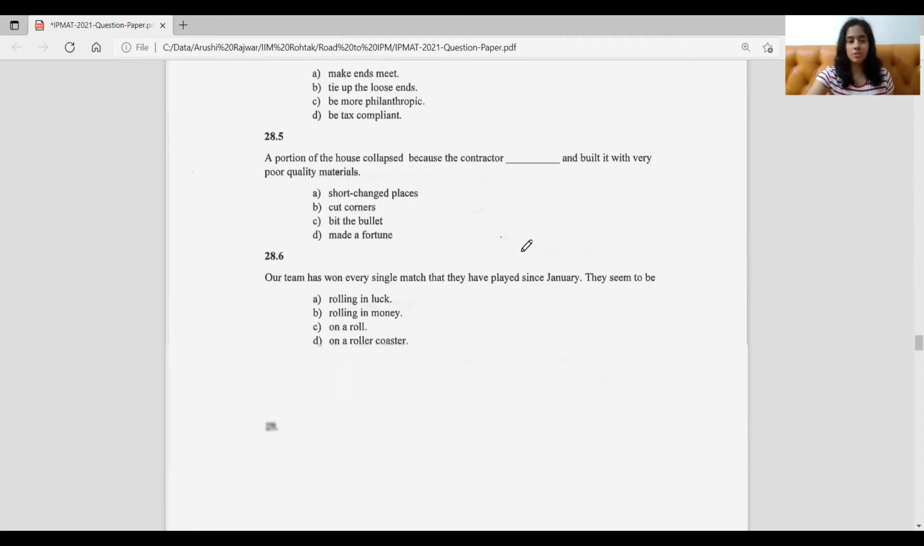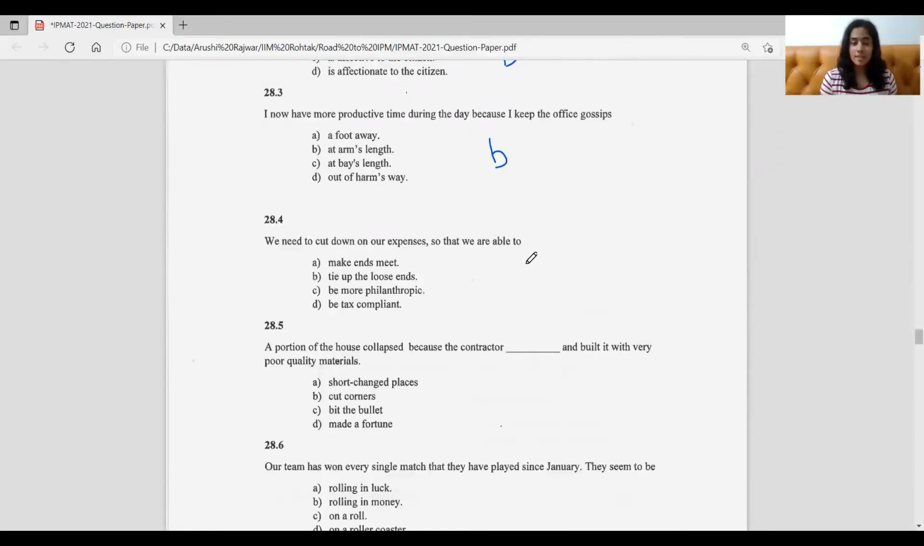Now, coming to the fourth question. We need to cut down on expenses so that we are able to. Now we are cutting down on expenses. Why could we do that? To make ends meet. Make ends meet, like to meet our basic survival needs, just to survive basically. That's what it means. So that makes sense, right? We need to cut our expenses so that we are able to survive, because the expenses are growing and growing with time. So that's why make ends meet makes sense.